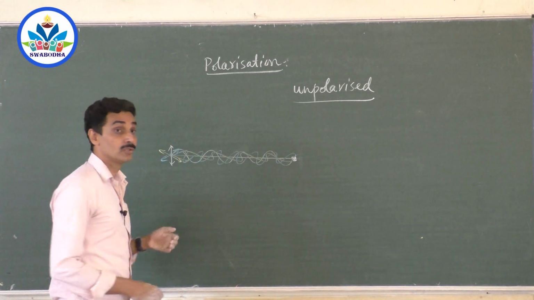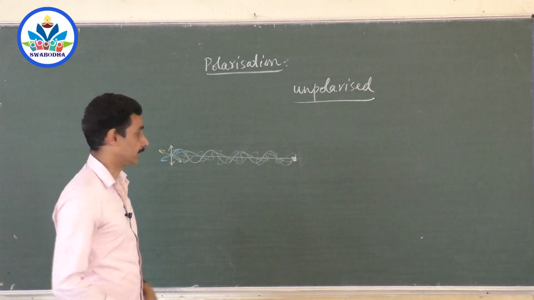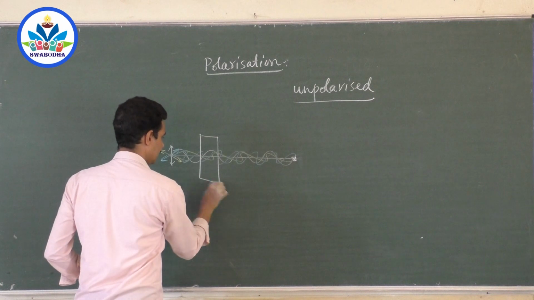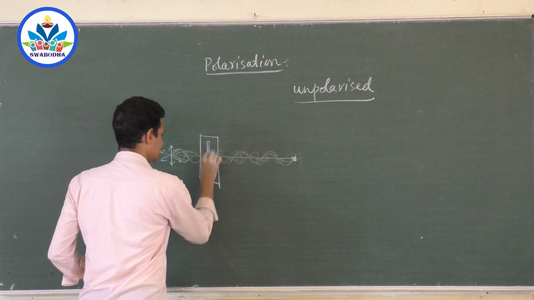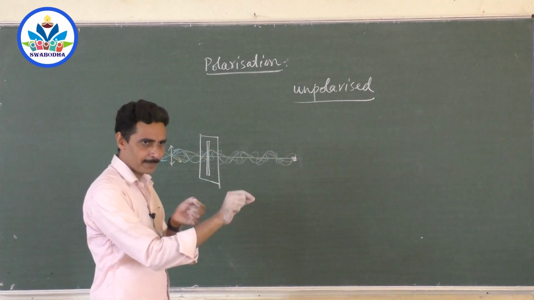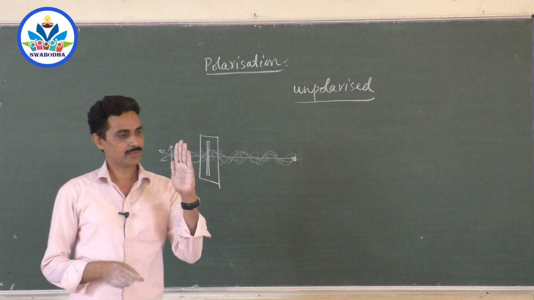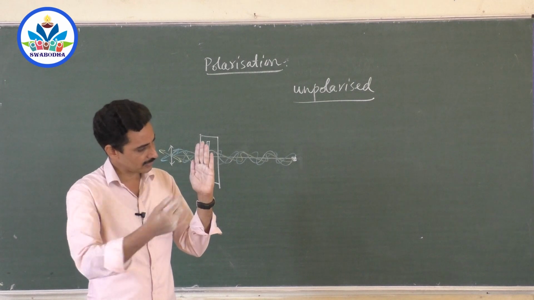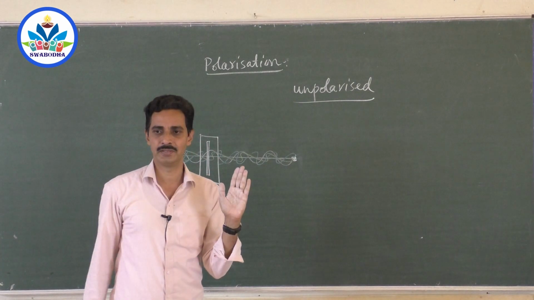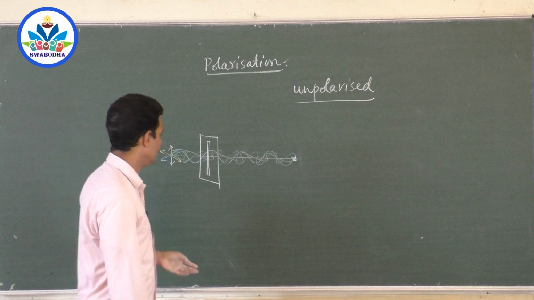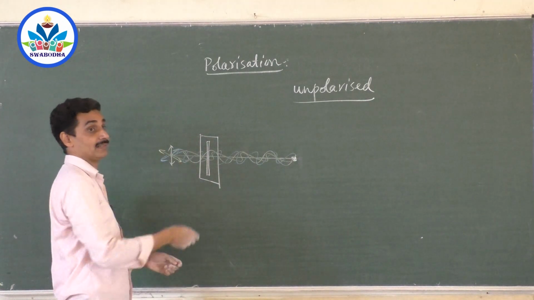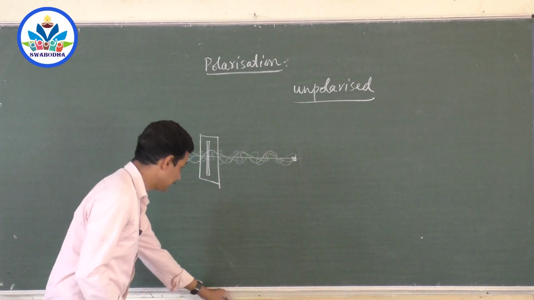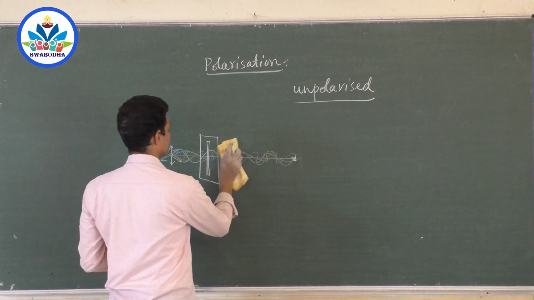Okay, now how to confine it to a single plane? Very simple. You pass this thread through a cardboard which has a slit like this. The slit is so thin that only the thread can pass through it. You take a cardboard, make a small slit here, a small gap, so that only the thread can pass through it. Now you vibrate it here. Vibrate it like this, in all directions. Till here, vibrations can pass through.